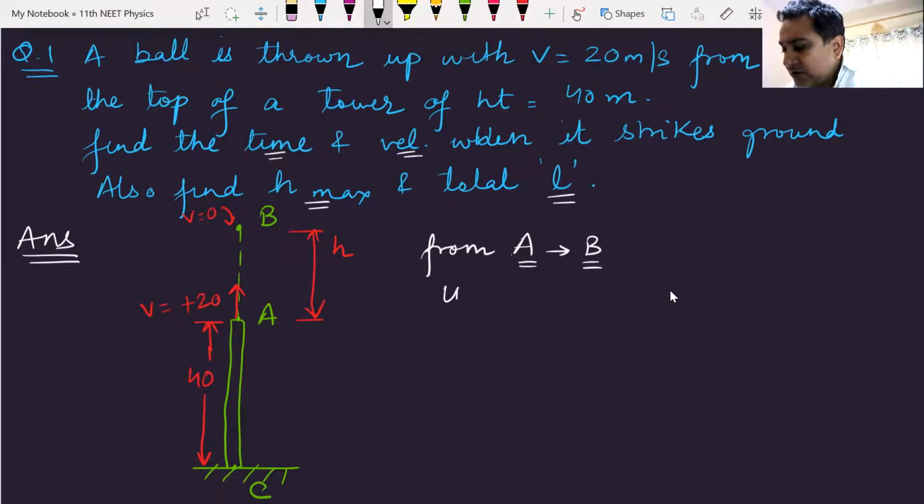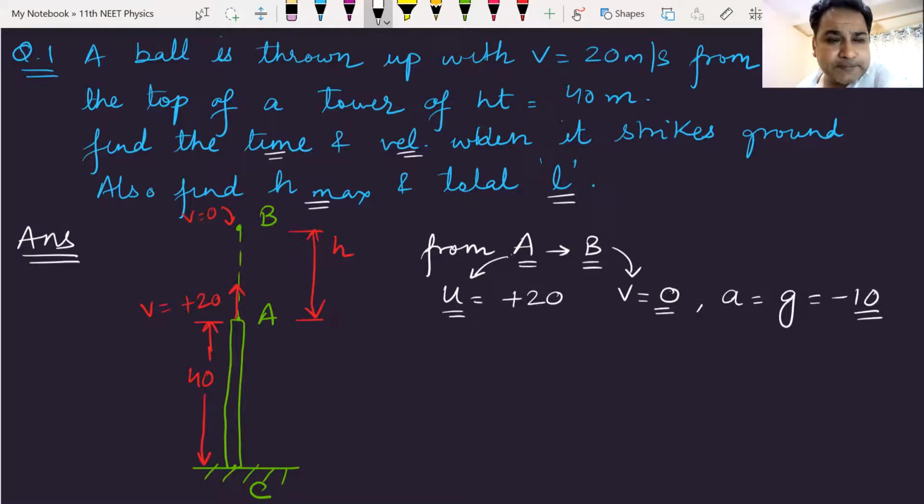My initial velocity u is the velocity at point A. That will be plus 20. I hope you understand this. My final velocity, which is the velocity at point B, is 0. My acceleration will be equal to g, and that will be taken as minus 10. Am I clear with these 3 points?